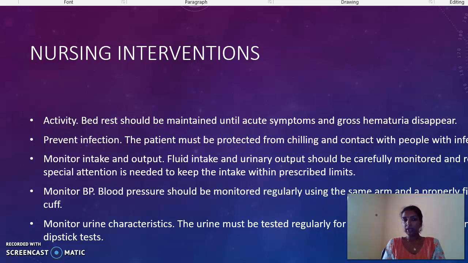Then monitor BP. Then urine characteristics, like any protein and hematuria. If it is there, that is to be checked whether it is present or not. These are the specific nursing interventions to be performed if the patient is having nephritis. So we have seen today